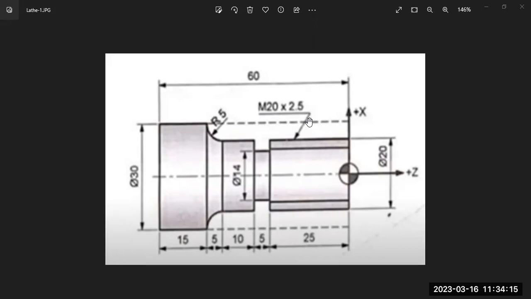After obtaining a workpiece of 30 diameter and suitable length, what are the other operations we need to perform to get this particular component?